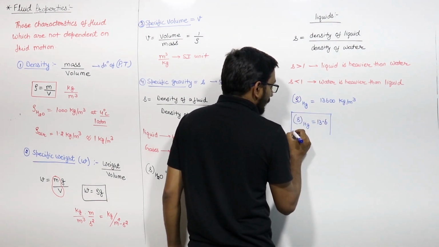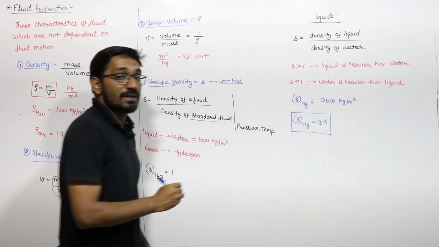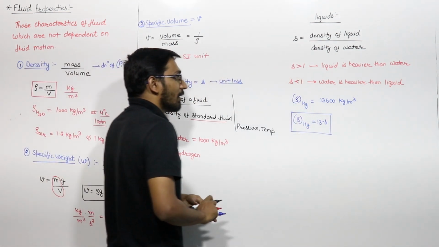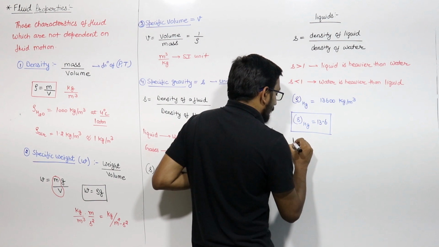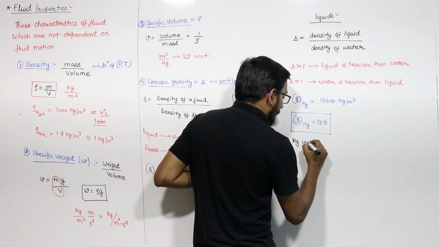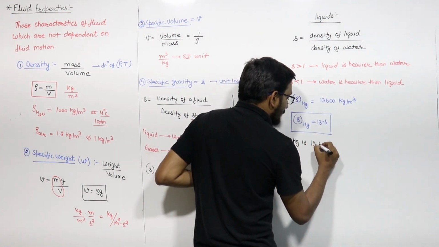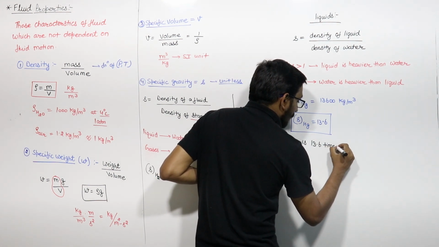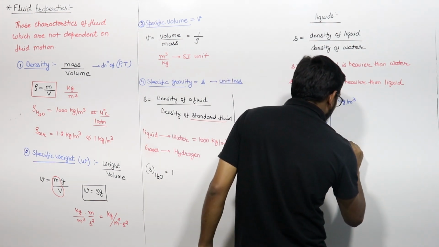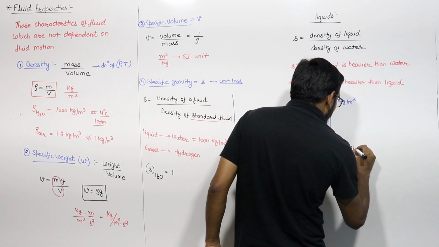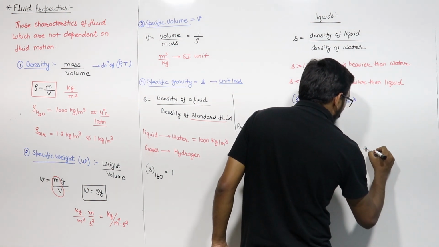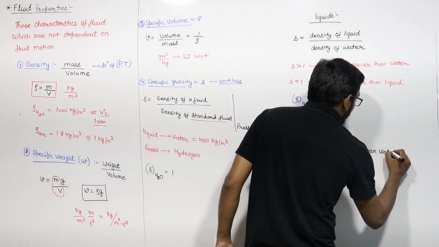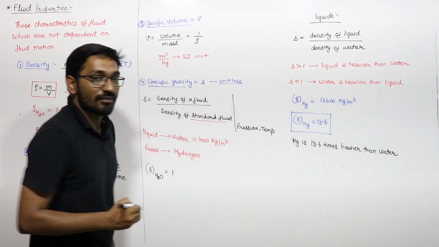Specific gravity of mercury is 13.6. That means from this you can say that mercury is 13.6 times heavier than water.